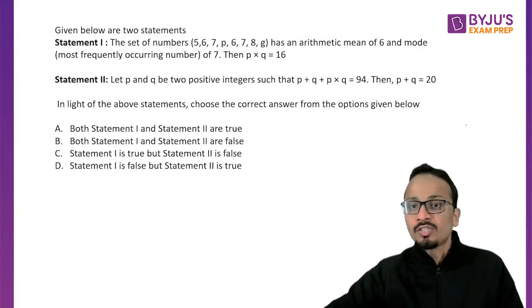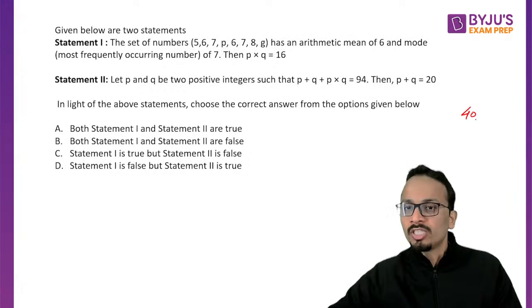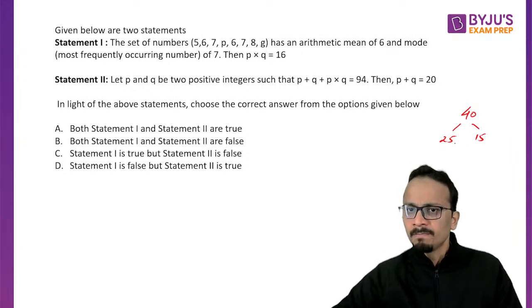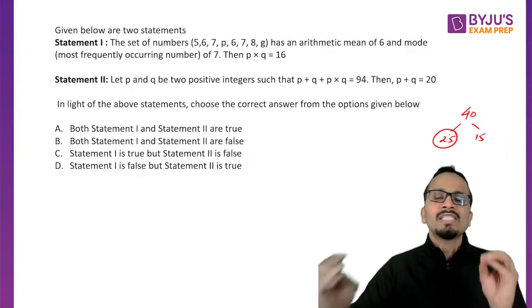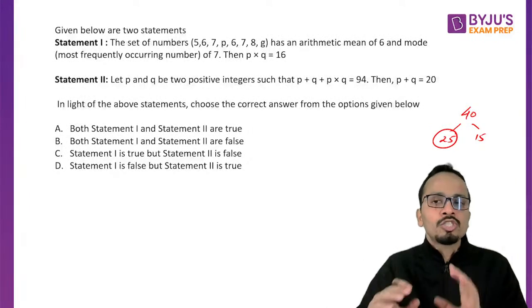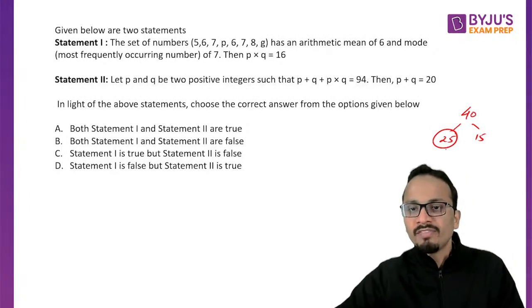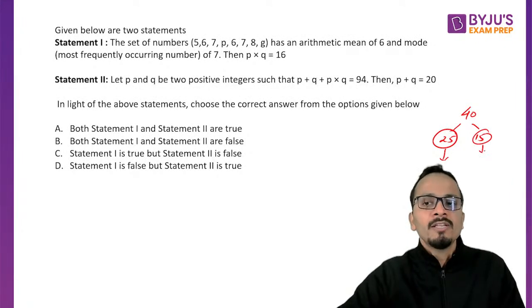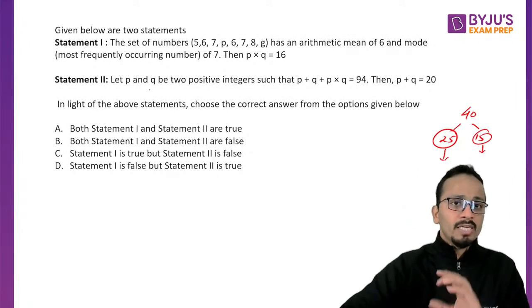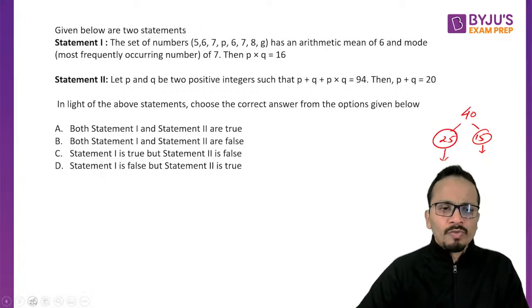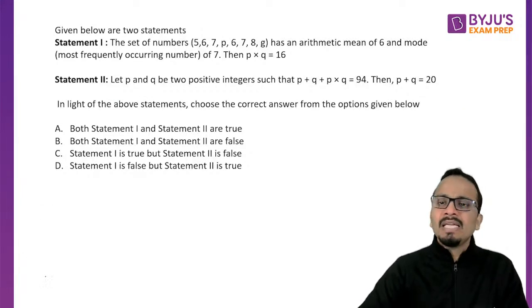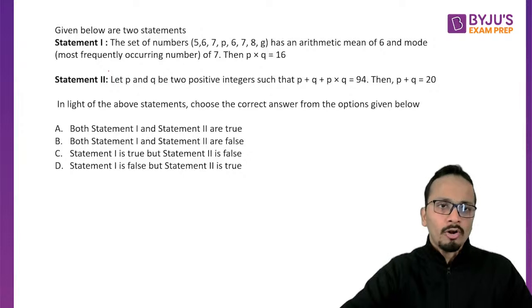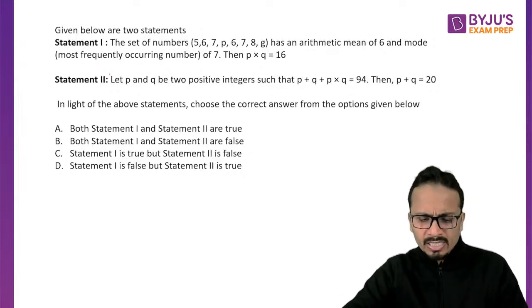The first 40 minutes that we are spending on the quant section, I have divided as 25 plus 15, or 30 plus 10. In these 25 minutes, you can select the easiest and the smallest of the questions. So for these 25 minutes, you may leave this type of question and take it up in the remaining 15 minutes. You can see that the question is not very difficult, so yes, it can be taken in those 15 minutes. Now let's read.